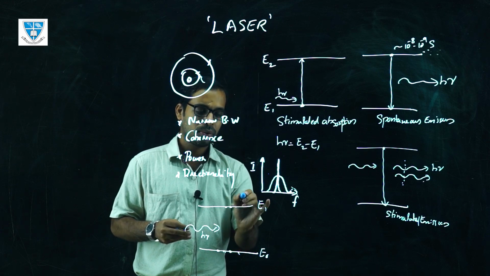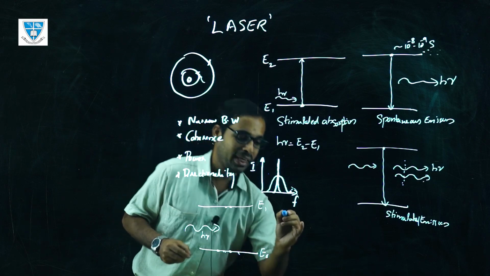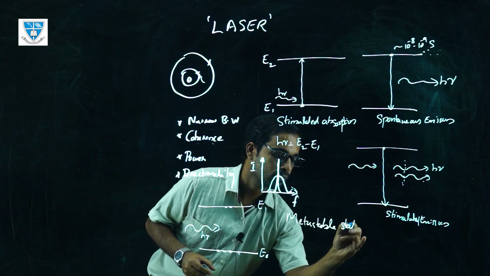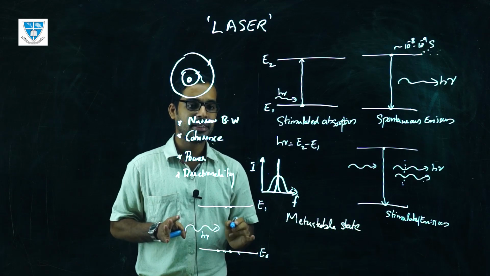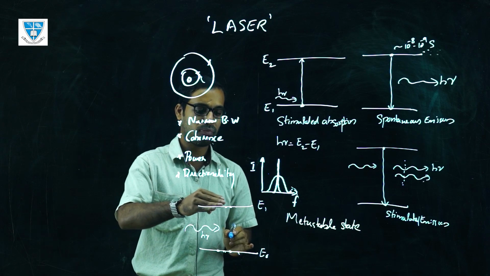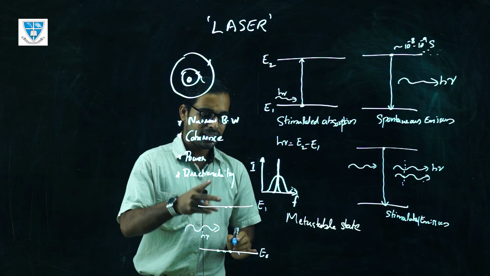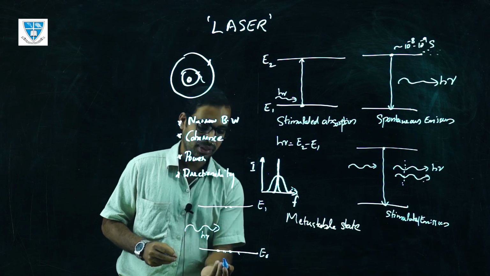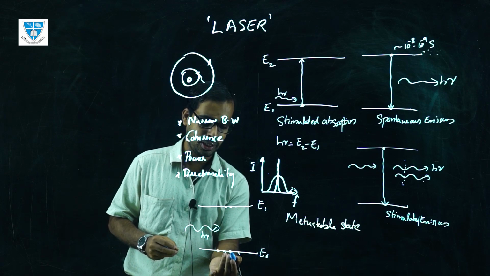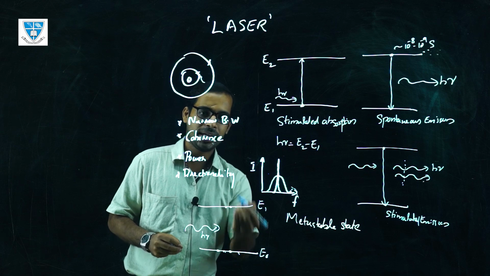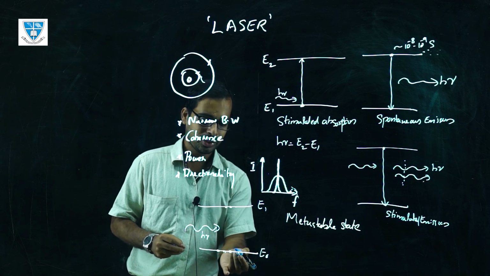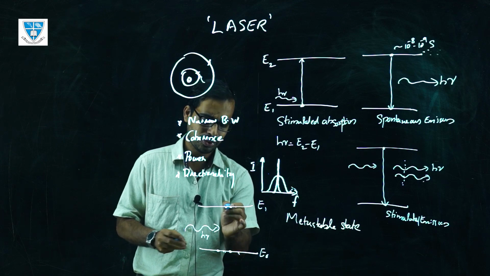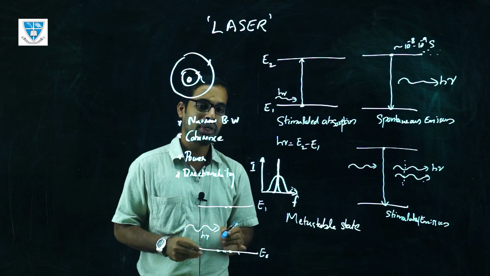For that, we need certain energy states called metastable states. So this is one of the conditions for laser action: there should be more atoms at the higher level. We cannot create this condition with two energy level systems, because whenever we give sufficient energy to these electrons, they go to the higher level and immediately go back to the original position, so the number of atoms at the lower level will always be much higher than at the higher level. So it is not possible to create laser action with two energy level systems.